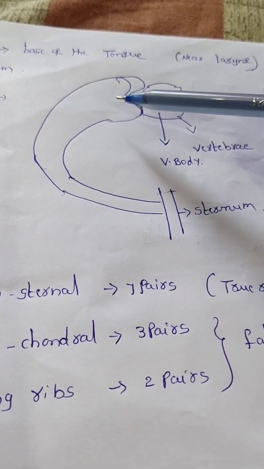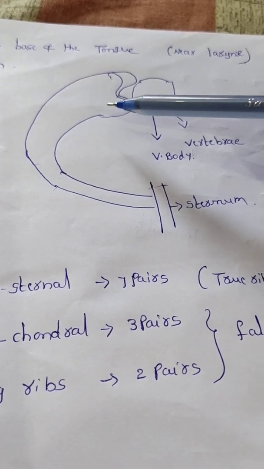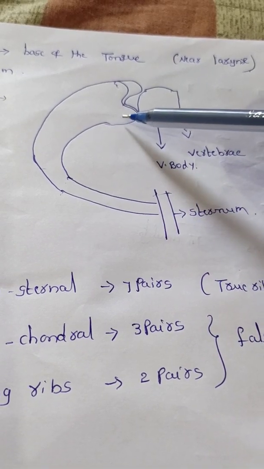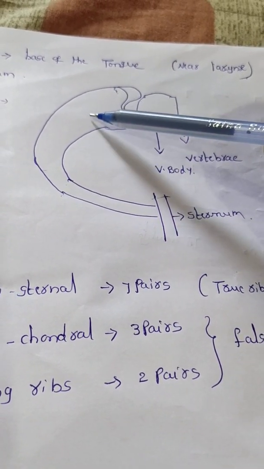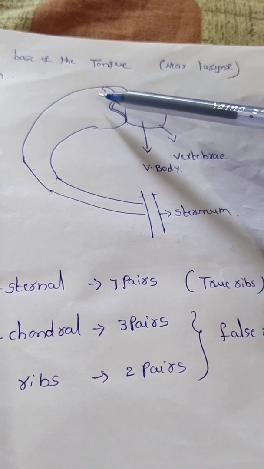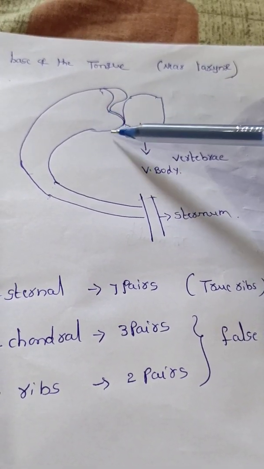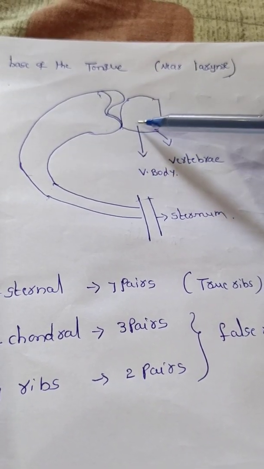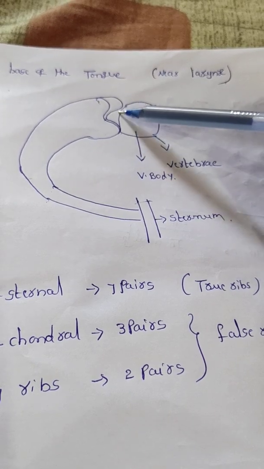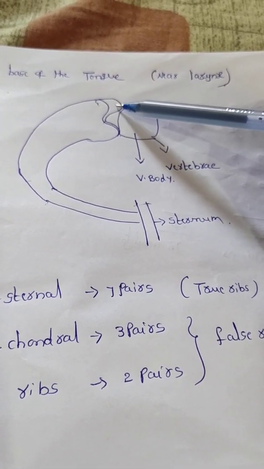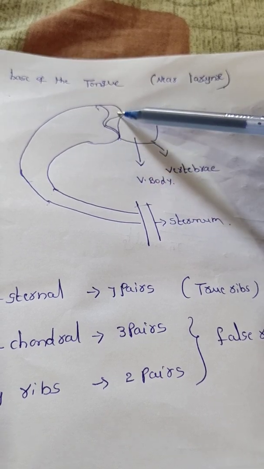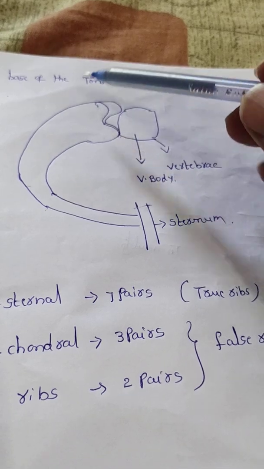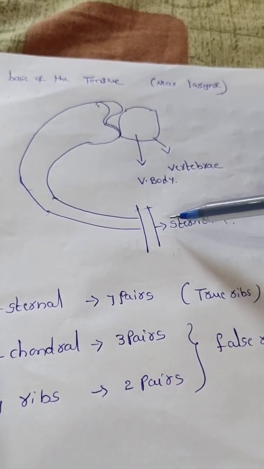Here our ribs are of bicephalic nature. Keep in mind, bicephalic nature. Bi means what? Two. Here this part is called the head, this part is called the neck, this part is called the tuberculum. The rib head is articulated with the vertebral body on one side. It means it will be articulated on both sides, the rib is articulated at two sites. That head is called the bicephalic nature. And then on another side, this rib is attached with the sternum.